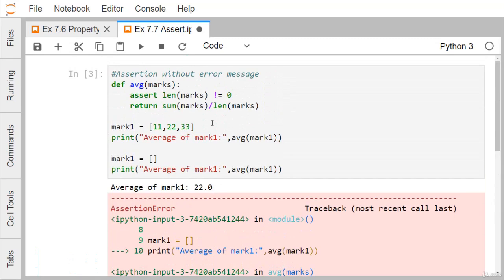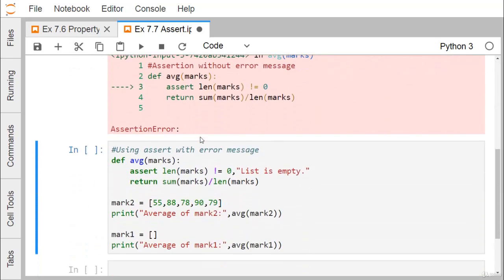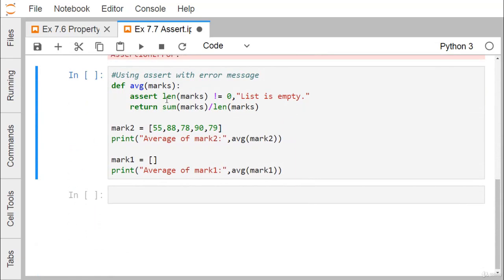Not only throwing the assertion error, you can also put some error message. So let us go for that. So here you see, assert length of the marks is not equal to 0, then list is empty. When the condition is true, that means the length of marks is not equal to 0, that means the list is not empty. In that case, it will produce true and it will go to the next line without any interruption. Otherwise, the assertion error will be obtained and it will have this message printed. So now let me go for the execution. Mark 2 is not null, it is having some values there, so the average will get calculated. And in case of mark 1, it is a null list, so I think here the assertion error will be thrown.